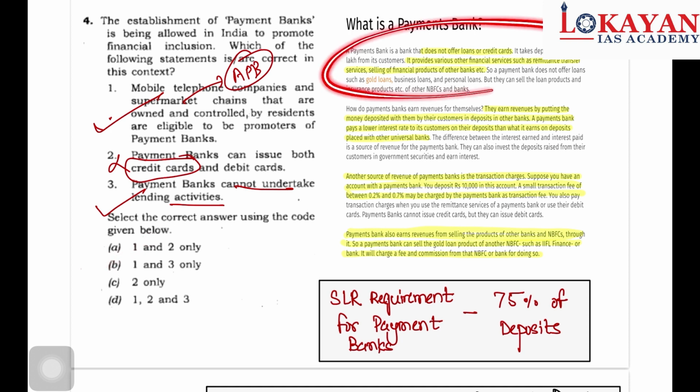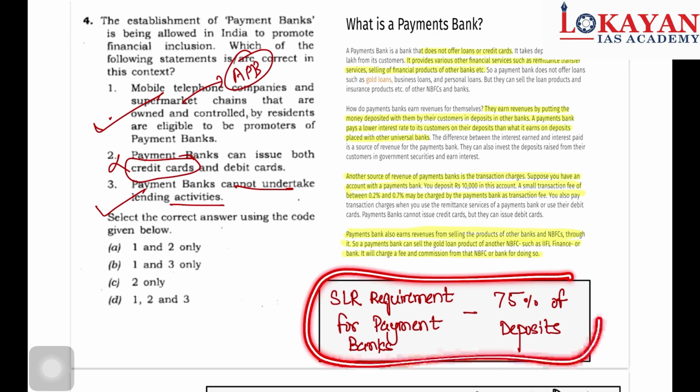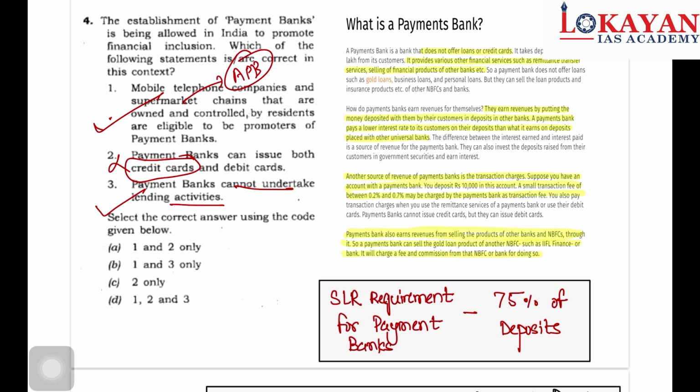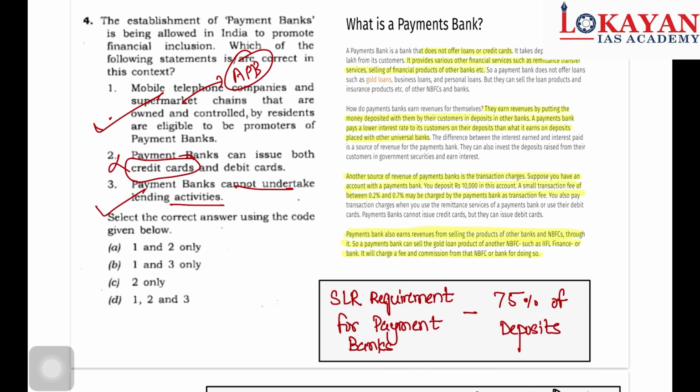Now here are some important points. You might think that if payment banks cannot lend, then how can they earn profit? So here is mentioned how they can earn profit. And remember, there is an SLR requirement of 75% of deposits for payment banks. So payment banks will purchase government securities, and through that they will earn money, profit. So this is regarding payment banks.